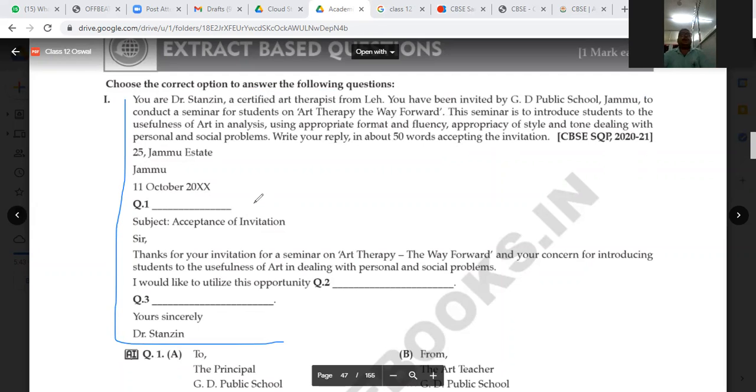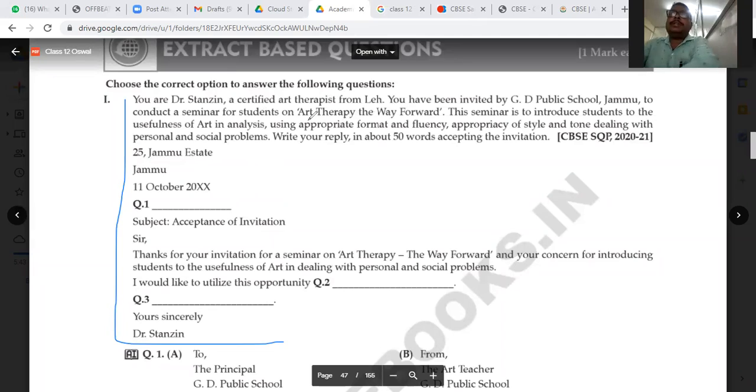So you can see that you are Dr. Stanjin, a certified art therapist from Leh. You have been invited by GD Public School, Jammu, to conduct a seminar for the students of art therapy, the way forward. I have already told you to read the question paper properly, because if you read the question paper properly, you will get the information. Most of the information is in the question paper. So here you need to read the question paper in the proper way, and after that you will get all the information.